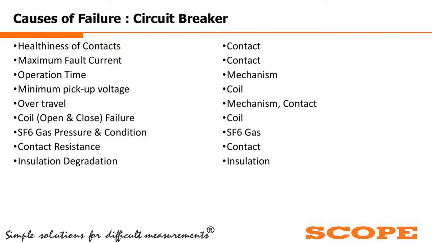Even for the SF6 gas condition, if the gas is getting deteriorated, we need to take care of it. We may be required to do an analysis of the SF6 gas, and then, if required, go for filtration of the SF6, or we may have to replace the SF6.